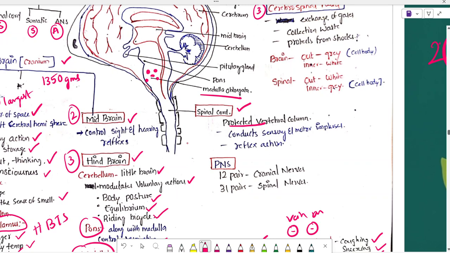I told you about the pons. The brain is the center. The nervous system is divided into the CNS and the PNS. The PNS comprises pairs of nerves; those coming from the brain are called cranial nerves, which is coming from